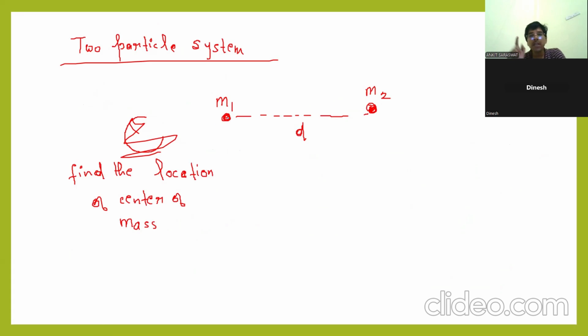Clear? So take the origin anywhere, any block, any mass to be the reference. For example, if I take this as your reference, this is the x-axis and this is the origin. Clear? Okay, sir. This is the origin.